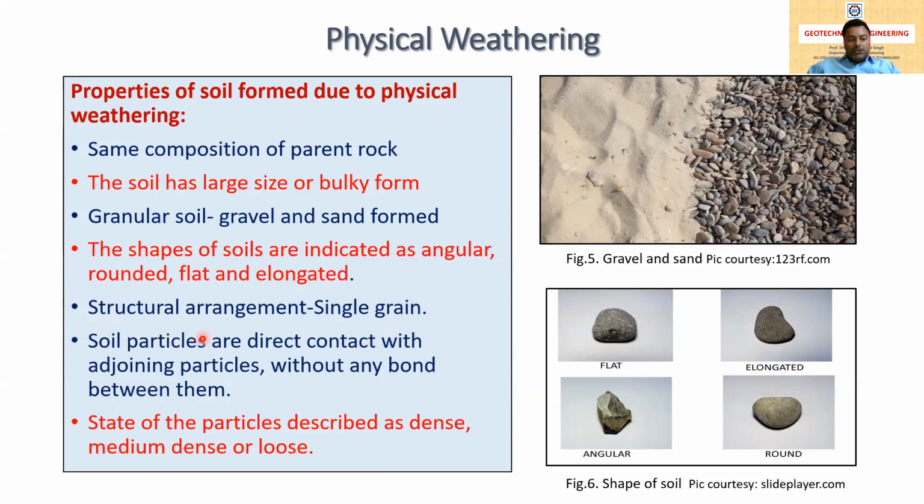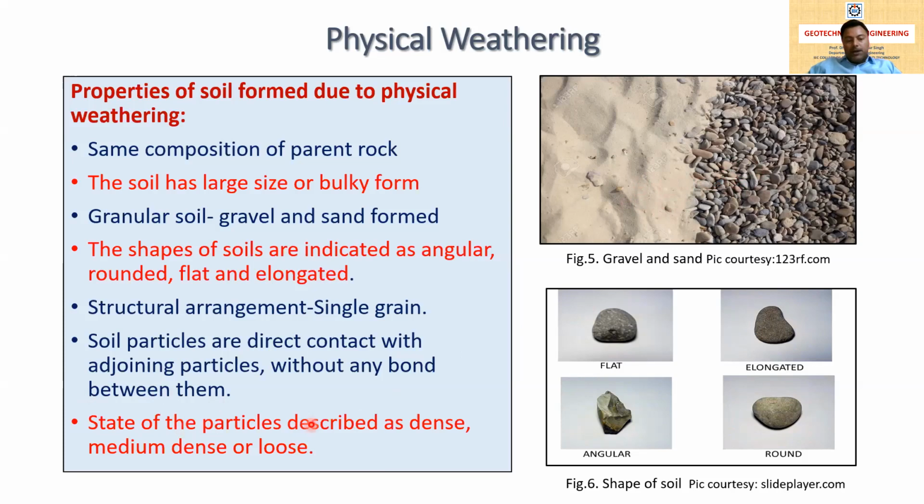Now another property is the structural arrangement, which is single grain. You can see in this picture 5 that the soil has a single grain structure. If you say this is sand, in the sand each particle has an individual existence and remains in single grain form. The soil particles are in direct contact with adjoining particles without any bond between them. They are not connected with each other by any bond, and remain just in direct contact with the adjoining soil particles.